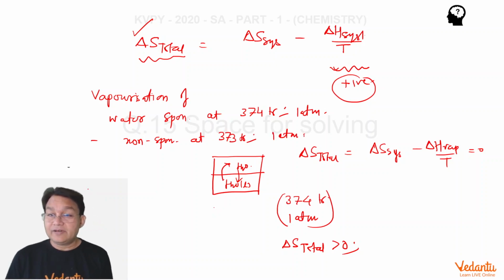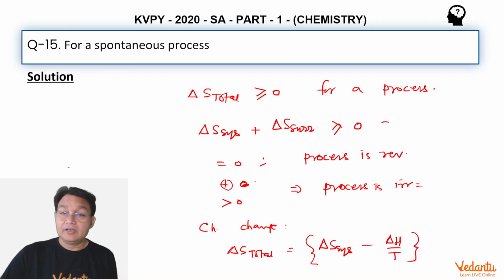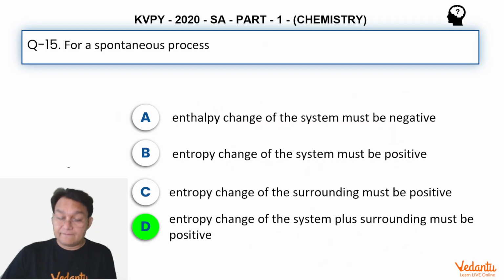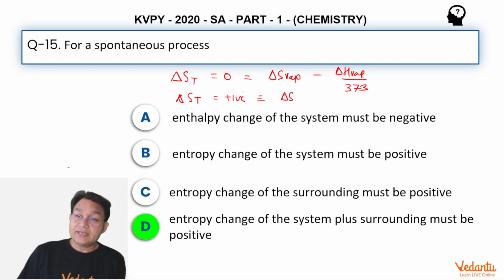So what happens at 373 Kelvin and 1 atm? Delta S total is equal to 0, which equals delta S vaporization minus delta H vaporization by 373. And at 374, delta S total is positive, and that equals delta S vaporization minus delta H vaporization divided by 374.